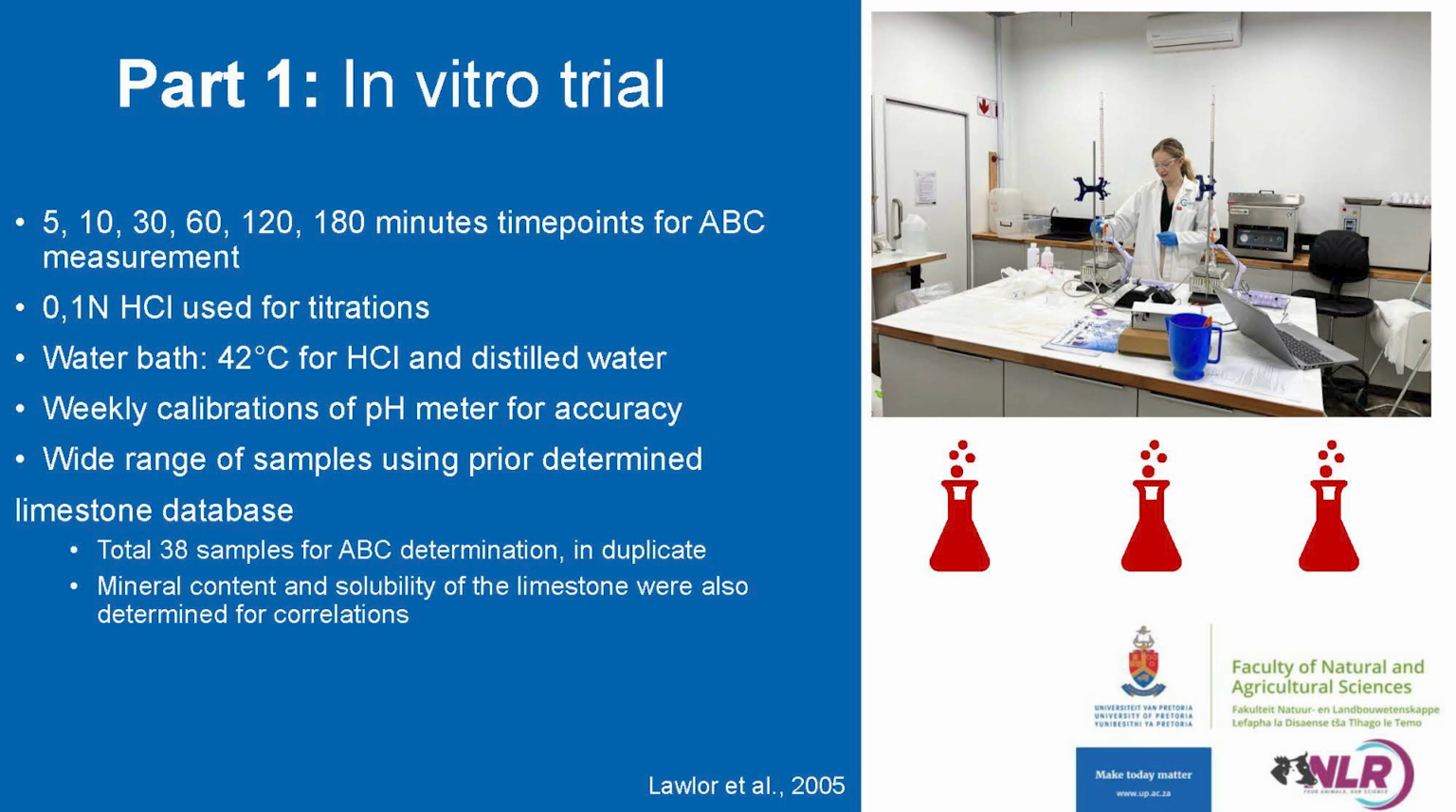The pH meter was calibrated weekly in order for accurate readings, and we really attempted to use a wide range of samples from a previously determined limestone database in order for this to be as applicable to real life as possible. So this brought us to a total of 38 samples that were determined for their acid binding capacity, which were done in duplicate. The mineral content and the solubility profile of these samples were also determined for later correlations to be drawn.